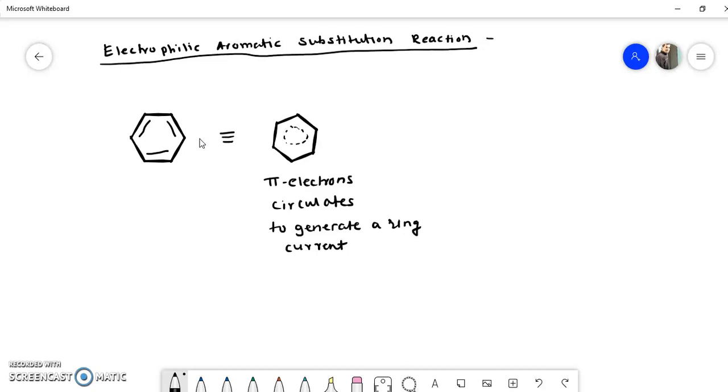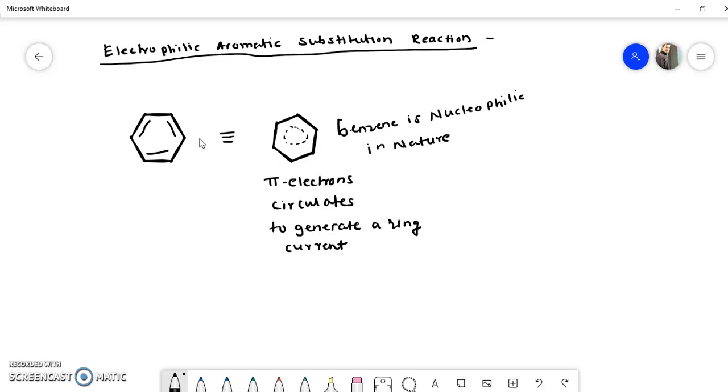So these loosely attached pi electrons can be donated, hence benzene is nucleophilic in nature. Why is benzene nucleophilic in nature?